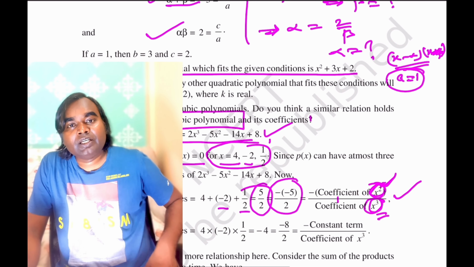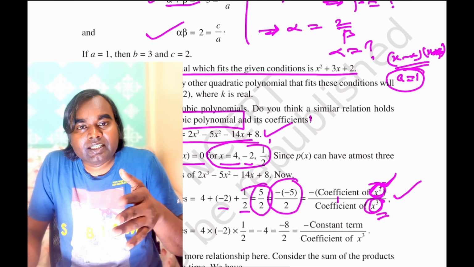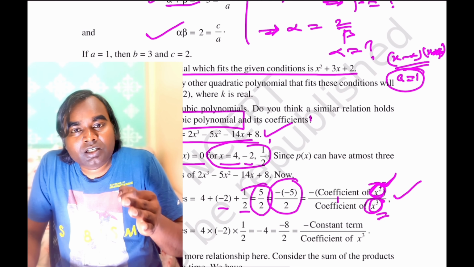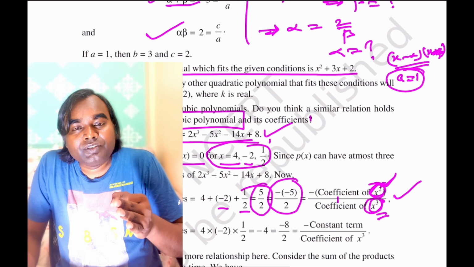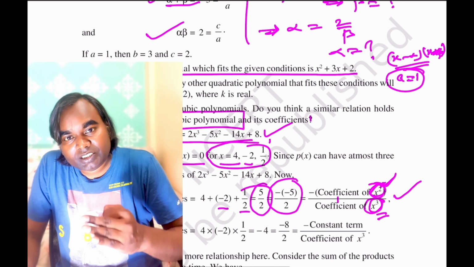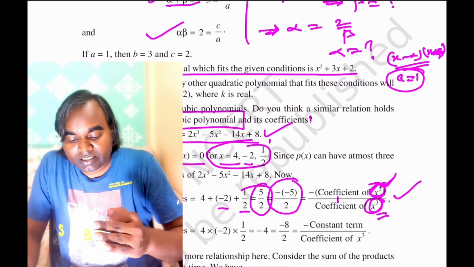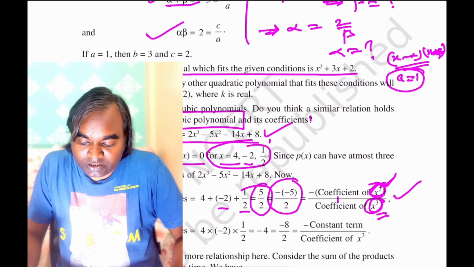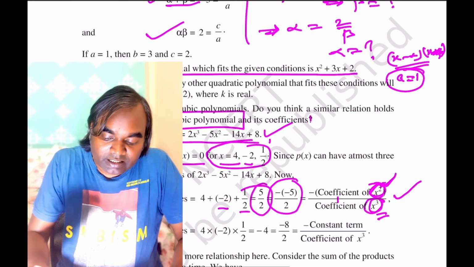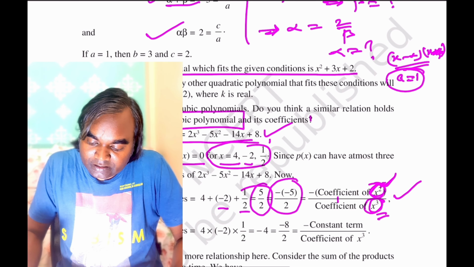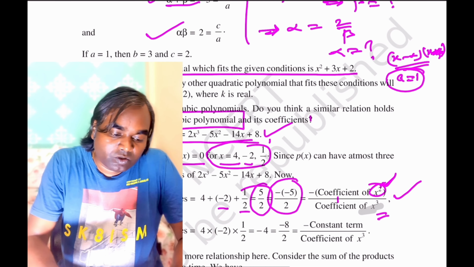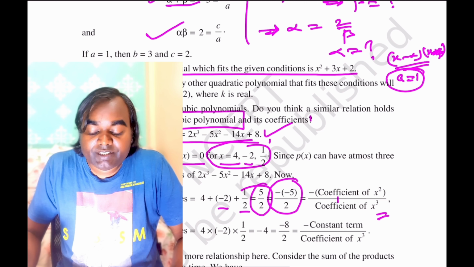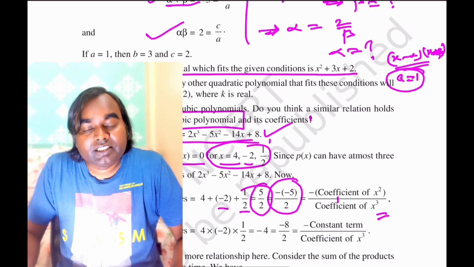Earlier we also did that, where we took the coefficient of x divided by the coefficient of x square for the summation of the zeros. So here also it is coming like that: the coefficient of x square divided by the coefficient of x cube.